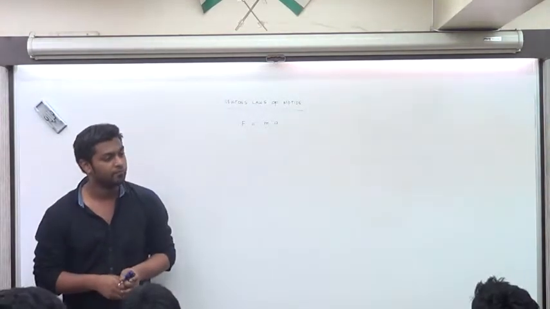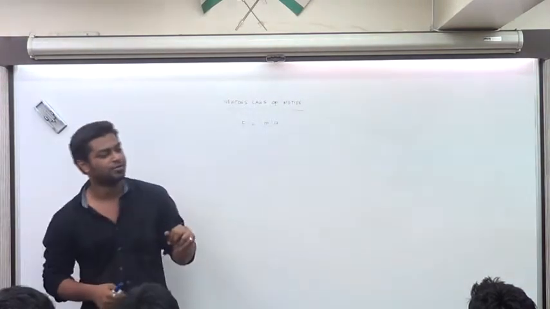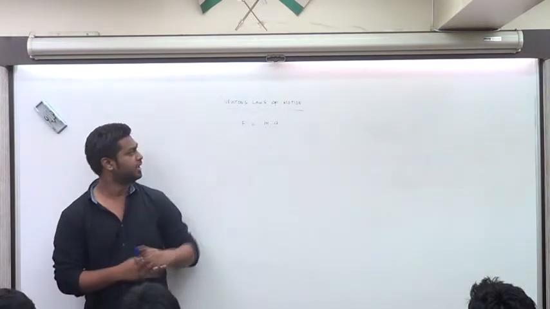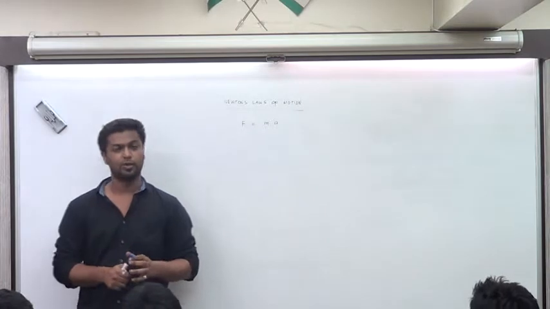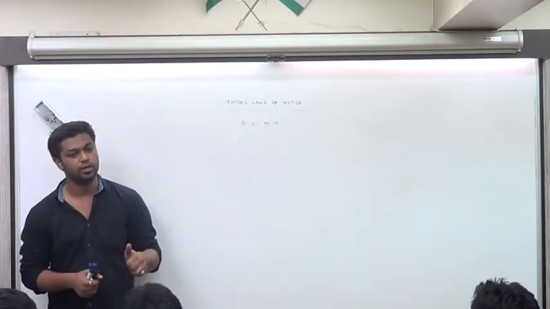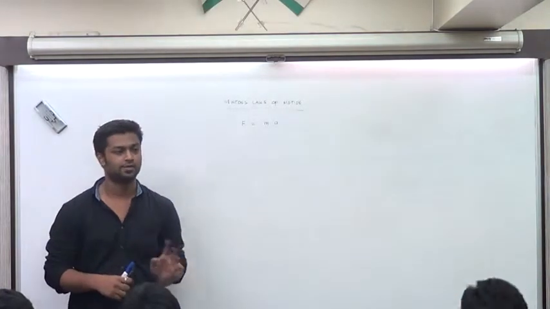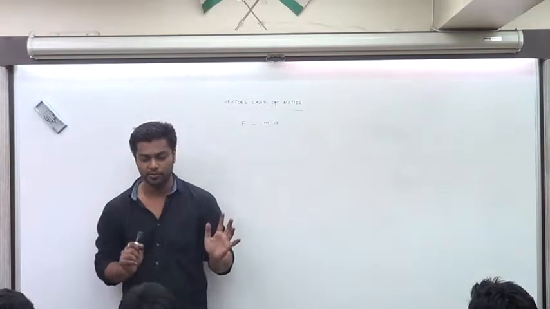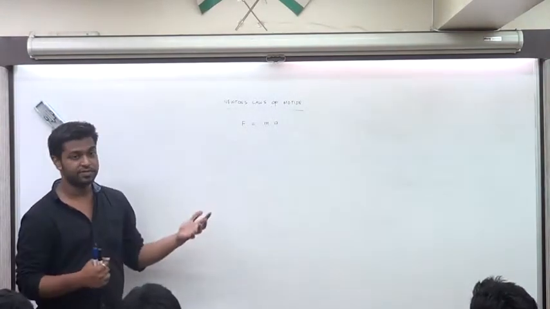V minus U over T. MV minus MU upon T, that's correct, but there is also a slight problem with that. That's not really correct, because you haven't defined a specific condition wherein this works. Newton has never, in all the three laws, defined acceleration. He's never spoken about acceleration anywhere. Acceleration is not a term that was defined by Newton, so it does not really come to that. He defined a different statement altogether.